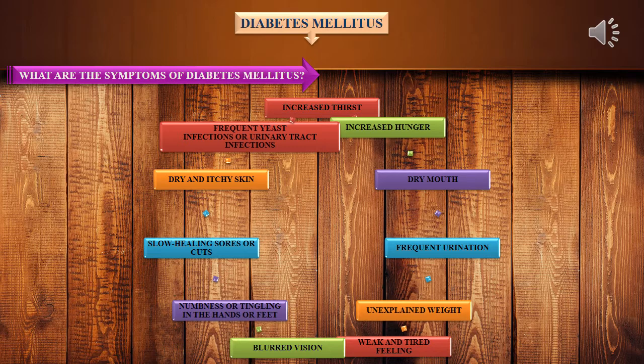What are the symptoms of diabetes mellitus? Increased thirst, increased hunger, dry mouth, frequent urination, unexplained weight loss, weak and tired feeling, blurred vision, numbness or tingling in the hands or feet, slow healing sores or cuts, dry and itchy skin, frequent yeast infections or urinary tract infections. These are the symptoms of diabetes mellitus in common.